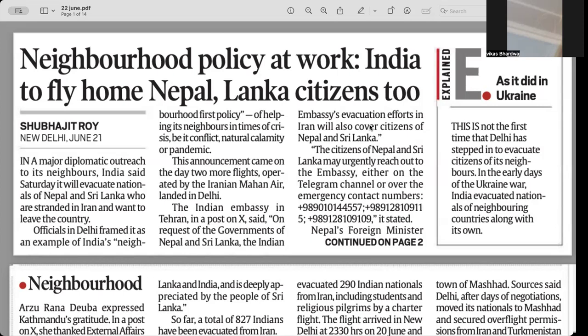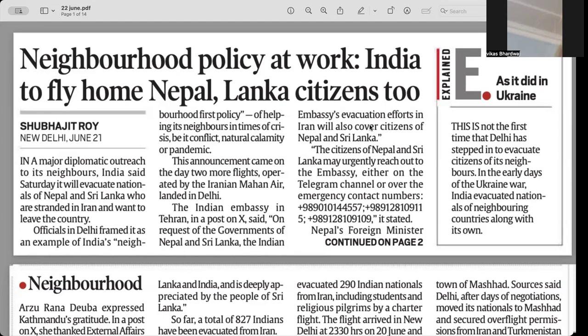So, India's neighborhood first policy, India's perspective that neighbors are more than friends and you can't change your neighbors. So India is actually working diligently to bring Nepal and Sri Lanka citizens along with us, our own citizens. So this is an example of how in the time of crisis, India's foreign policy, India's strategic initiative, India's way of life, India's culture, and India's magnanimity with respect to giving regard and self-respect to others also is visible.